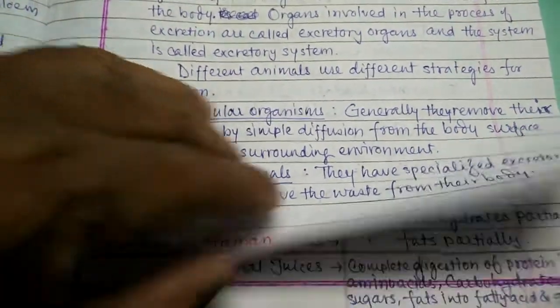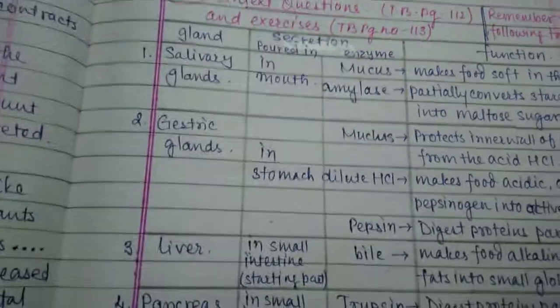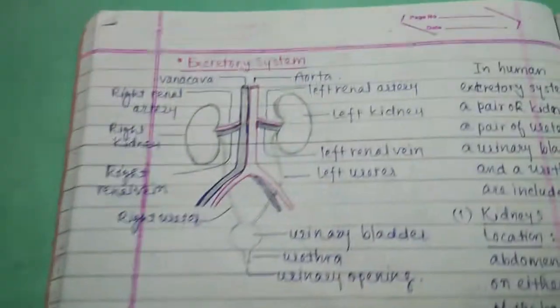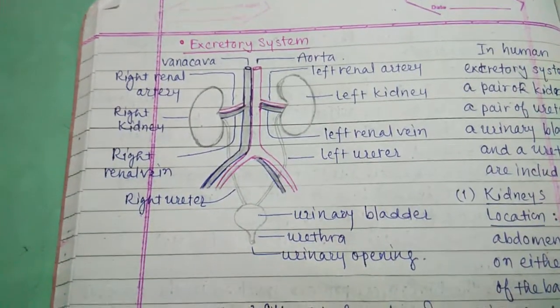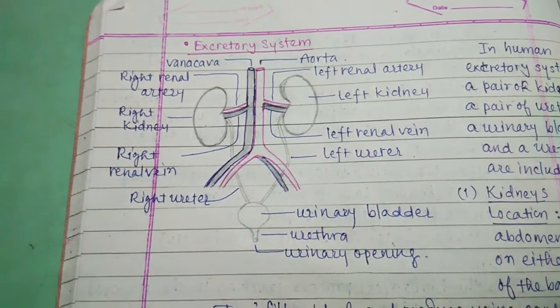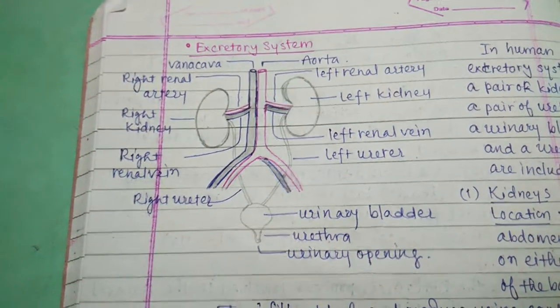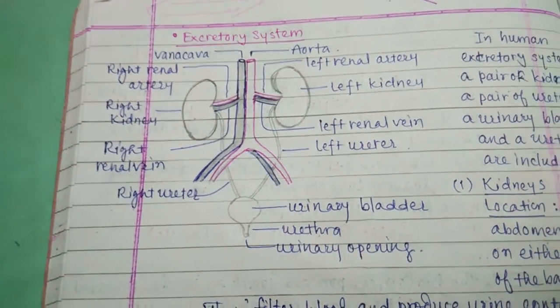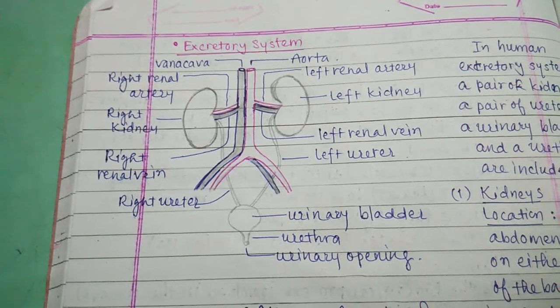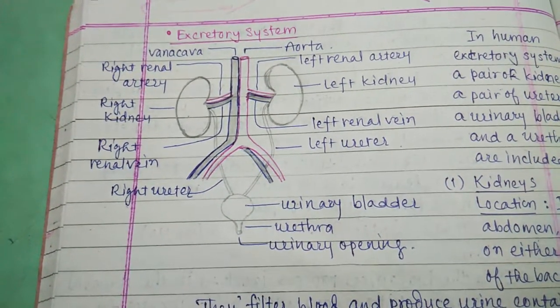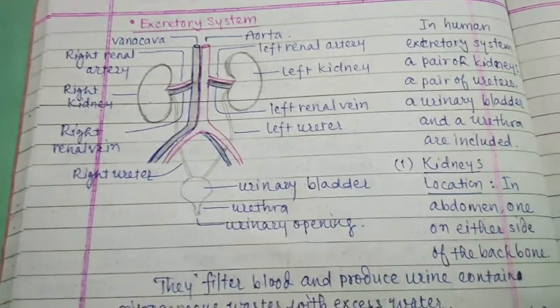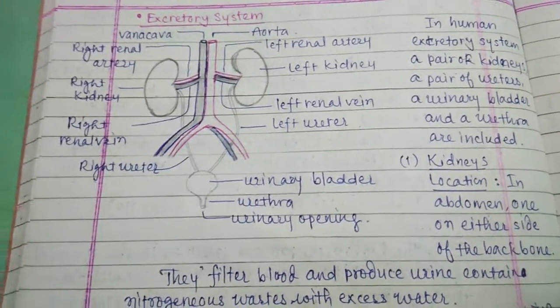Now, the excretory system in humans. You have to draw this diagram, and this diagram is of 2 marks, and with a short note it is 3 marks.